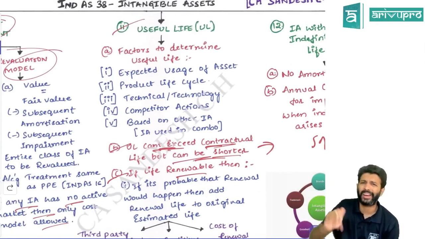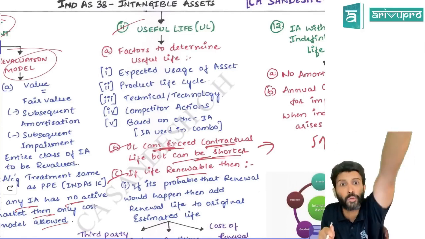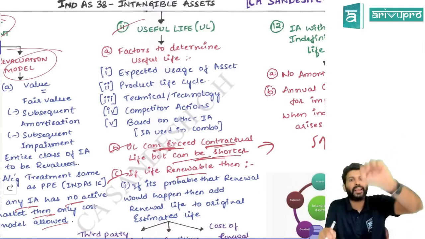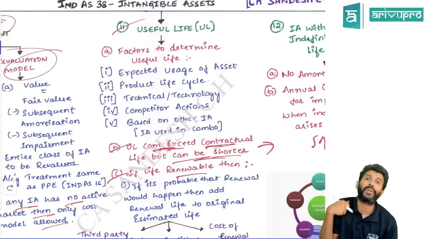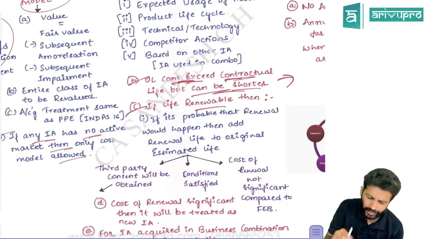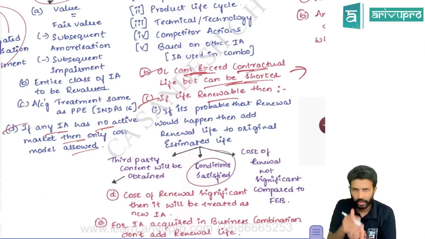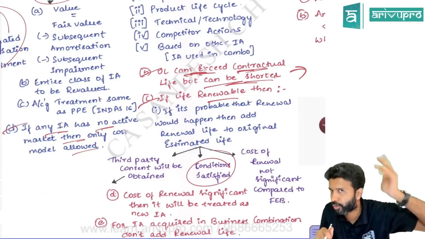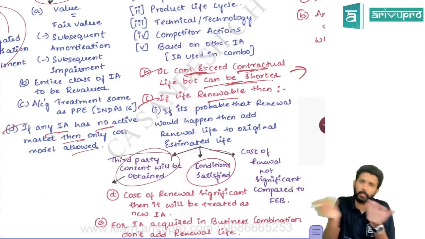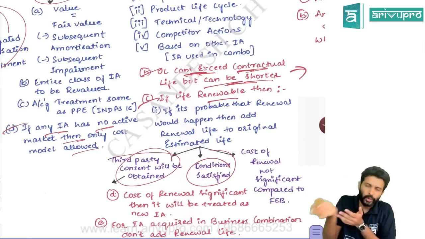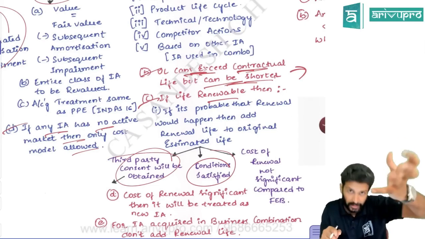And useful life, if you have any renewable life, if useful life can be renewed, sometimes it happens. You get a license, you buy a license, and the license can be further renewed. You bought a license for 5 years, it can be renewed for 2 more years. When you initially bought it, the life was 5 years. You have an option to renew it for 2 more years. That means, should the renewal life of 2 more years be added or not? Standard says you can add, provided you feel all the conditions are going to be satisfied. If there is any condition attached towards renewal, management should have a reasonable assurance that they will fulfill those conditions. If any third party consent is required to be obtained, especially government approval, etc., quite possible in a few cases, the company should have a reasonable assurance that they will receive this consent.